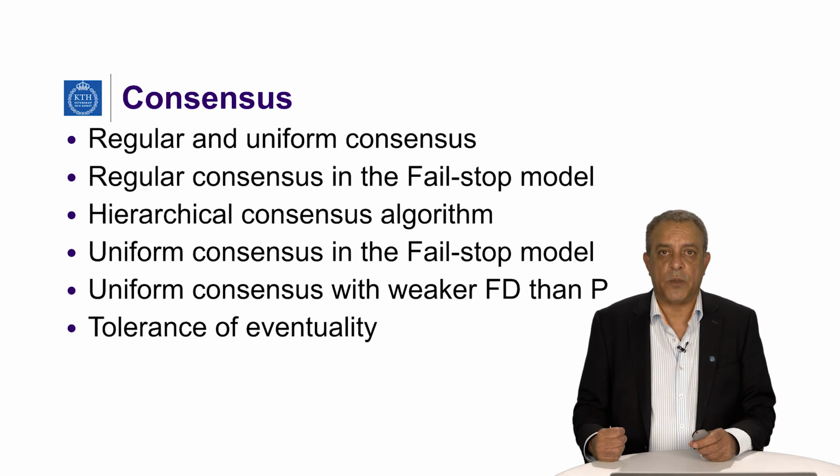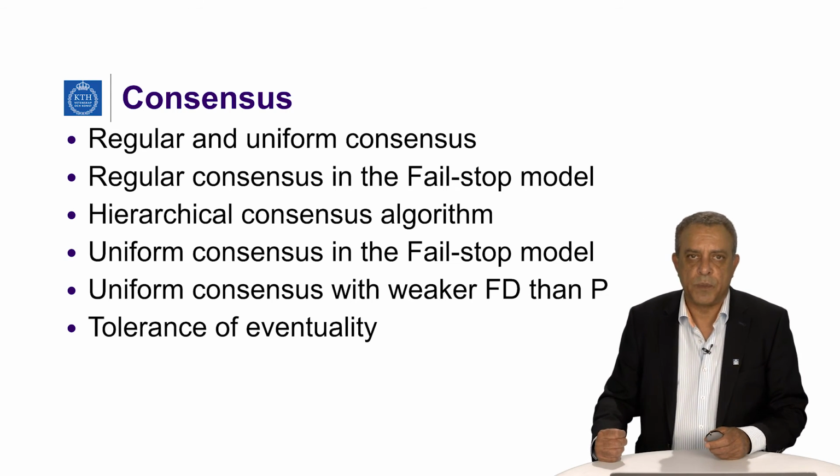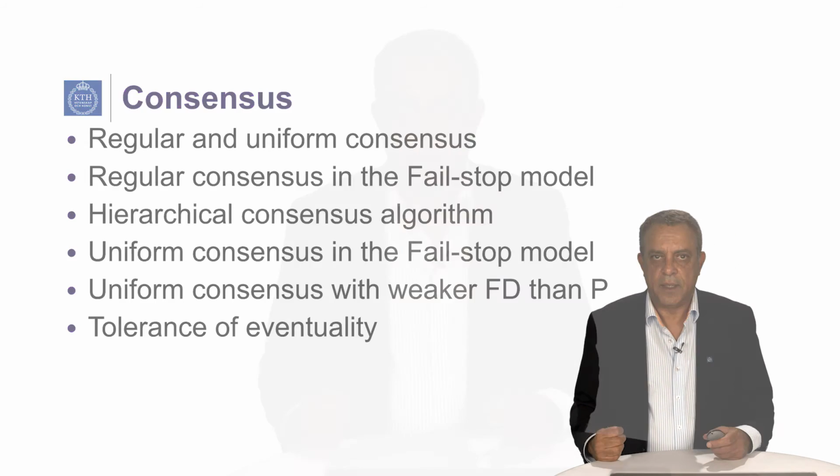Finally, we show that we cannot solve the uniform consensus problem using an eventually perfect failure detector if half or more of the processes can crash. In the next lecture, we show how uniform consensus is solved efficiently using omega, the eventual leader election abstraction.